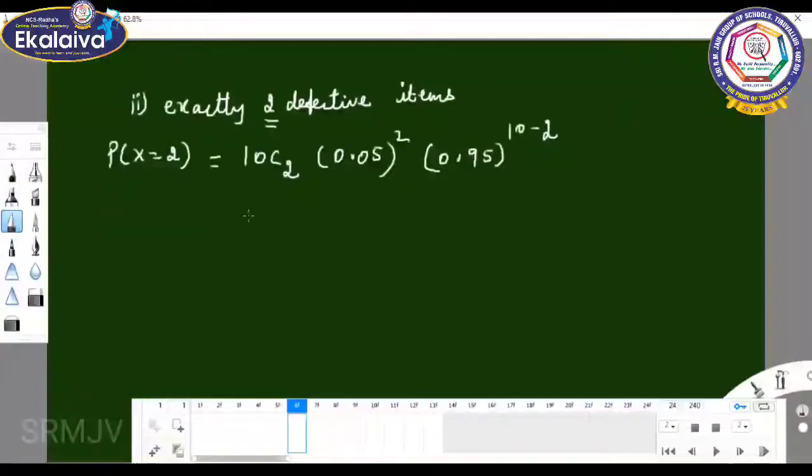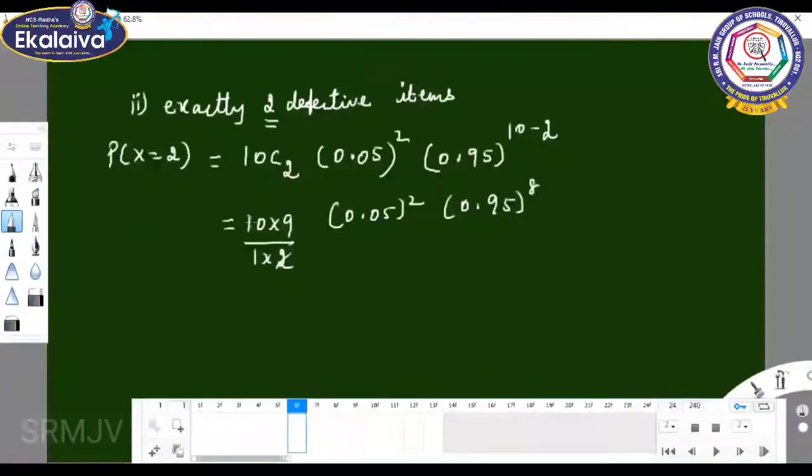So 10C2 is 10 into 9 by 1 into 2, times 0.05 squared, times 0.95 to the power 8.